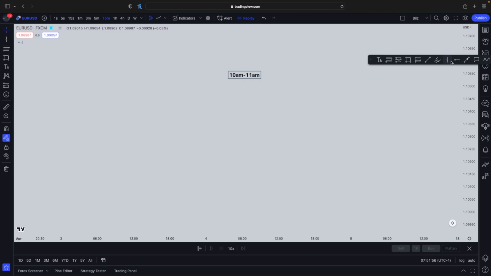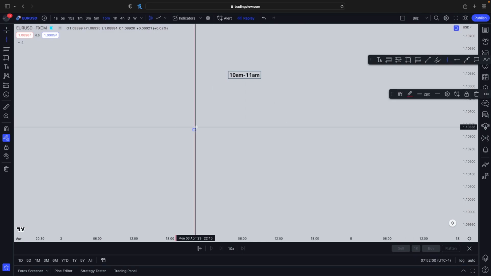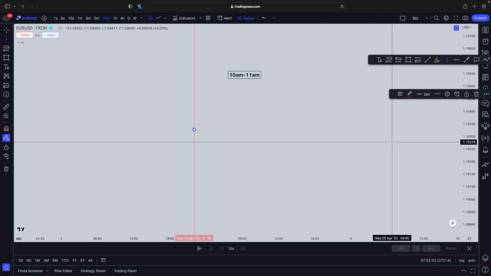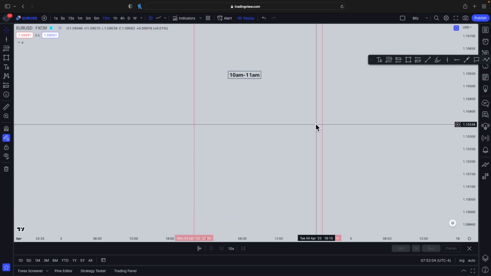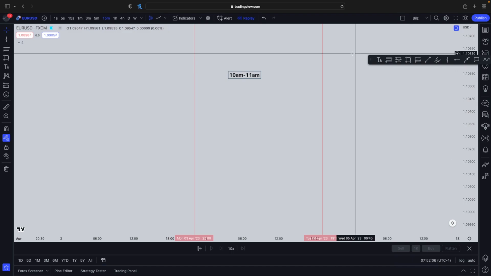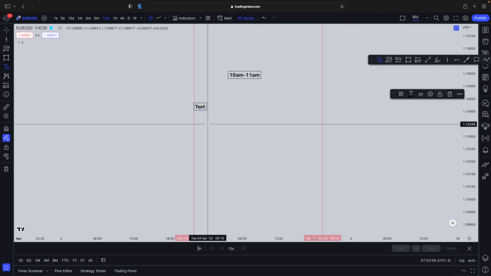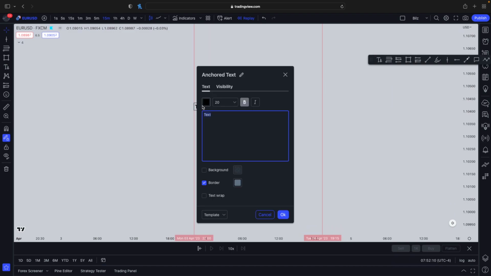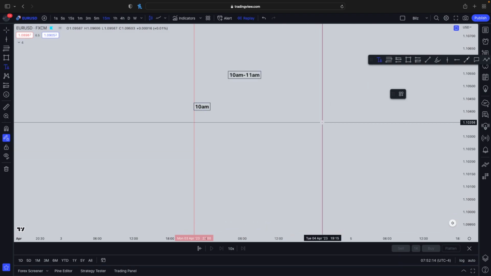Okay, so how the strategy is going to work is you're going to mark out 10 o'clock and you're going to mark it to 11 o'clock. So this is not 10 o'clock, this is just a random time. So let's just say this is 10 o'clock, this is 11 o'clock. So let me just mark this one out as 10 o'clock to not confuse you guys. So 10 a.m. and I'm going to mark this one out as 11 a.m.